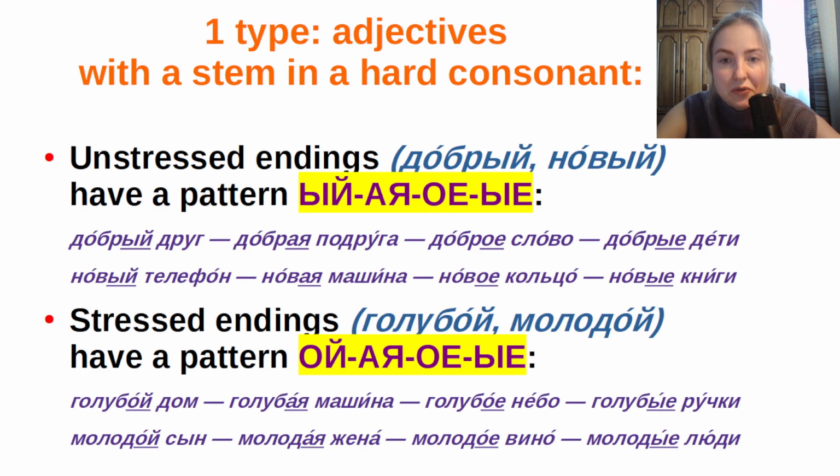And the second group for the first type is adjectives with stressed endings like голубой, молодой. By the way, if you meet a Russian adjective with the ending ой, it will always be stressed: голубой, молодой, большой. So the ending ой in an adjective is always stressed. If you meet such words, it means that they will have the pattern ой, ая, ое, ые.